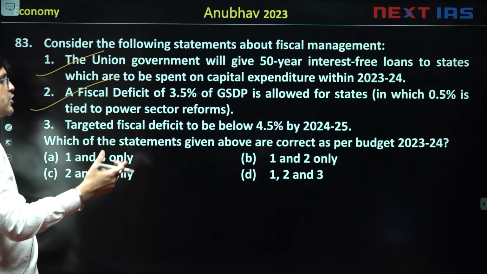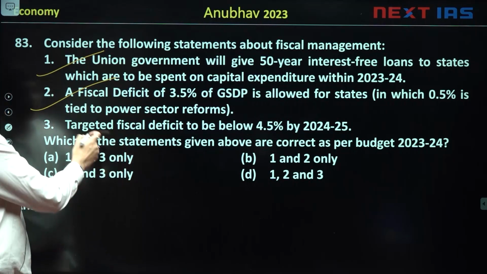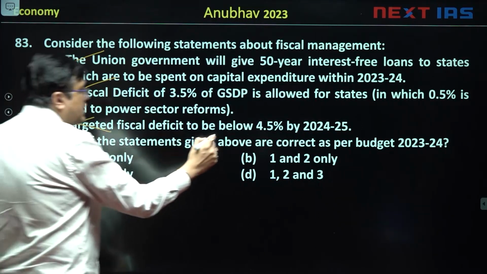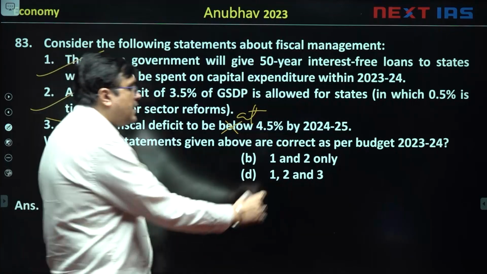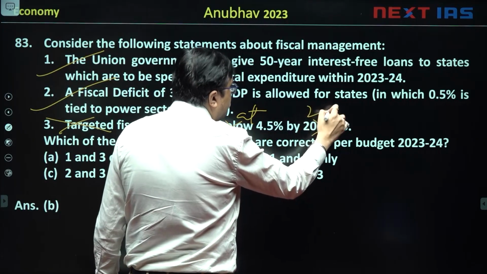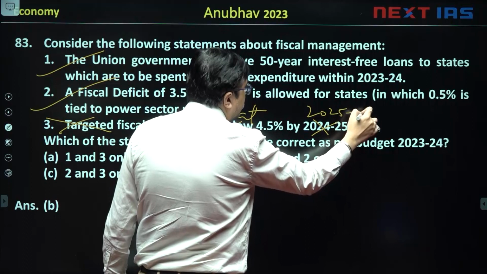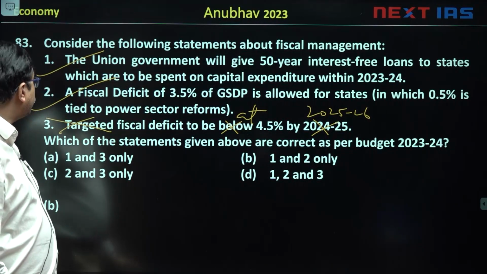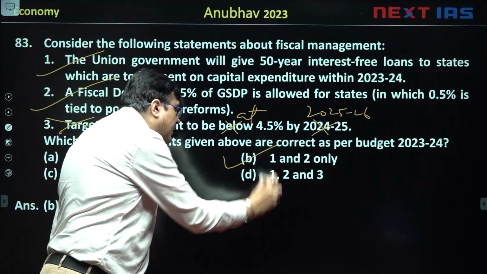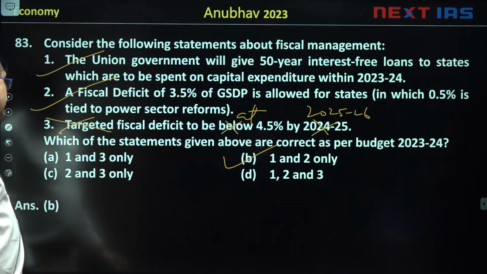Targeted fiscal deficit to be below 4.5% by 24-25: false. It will be at 4.5% by 25-26. So the third statement is false. The first two statements are true. So our answer is B. Correct as per the budget.